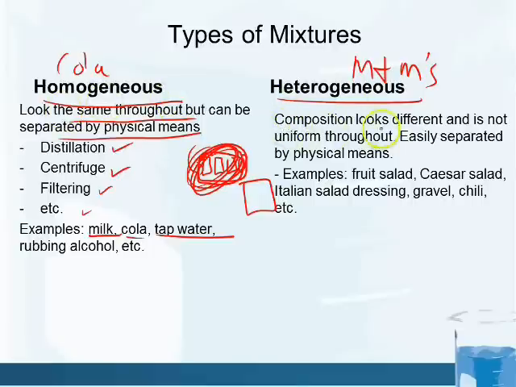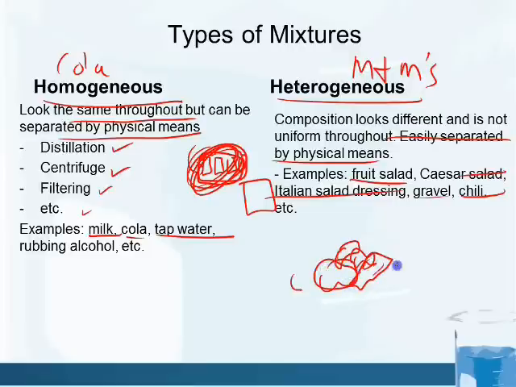A heterogeneous mixture is one where the composition looks different and is not uniform throughout, so it is easily separated by physical means. A fruit salad or salads are good examples, gravel, chili, things that you can really see. They're much easier to separate because you can see it. If you have a fruit salad, you can pick out the oranges, the walnuts, the bologna, the M&Ms from your salad.